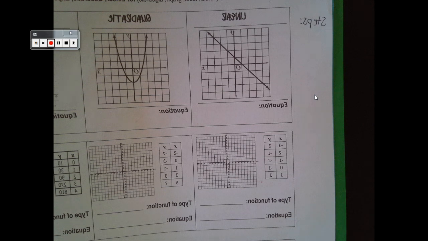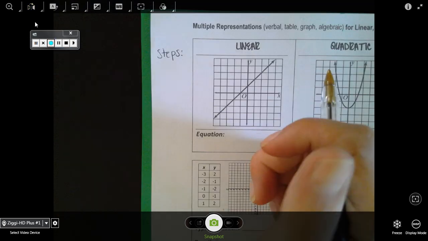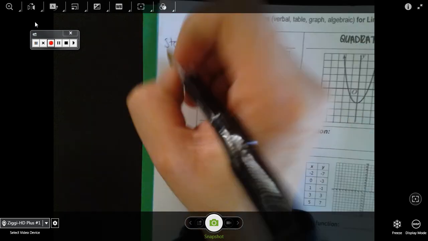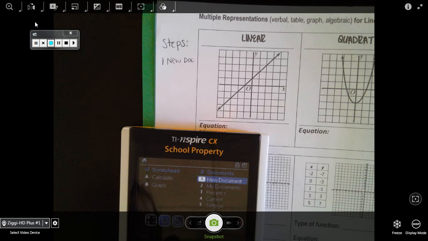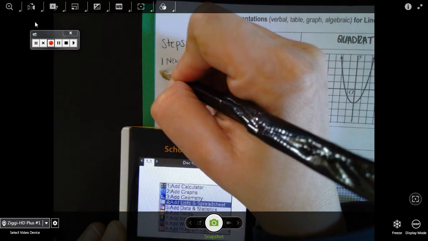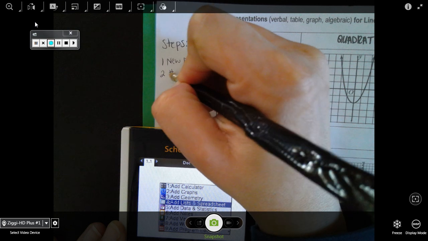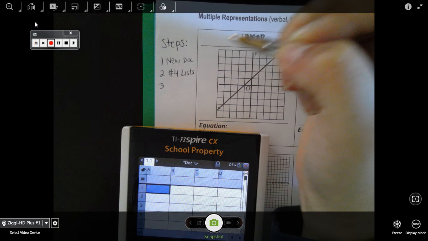Your first step would be to make a new document. Okay, alright, so here are your steps. First thing is new document. And then we're going to go to lists and spreadsheets. So your second step is number 4, list. Once you press that one, you're going to make a table.